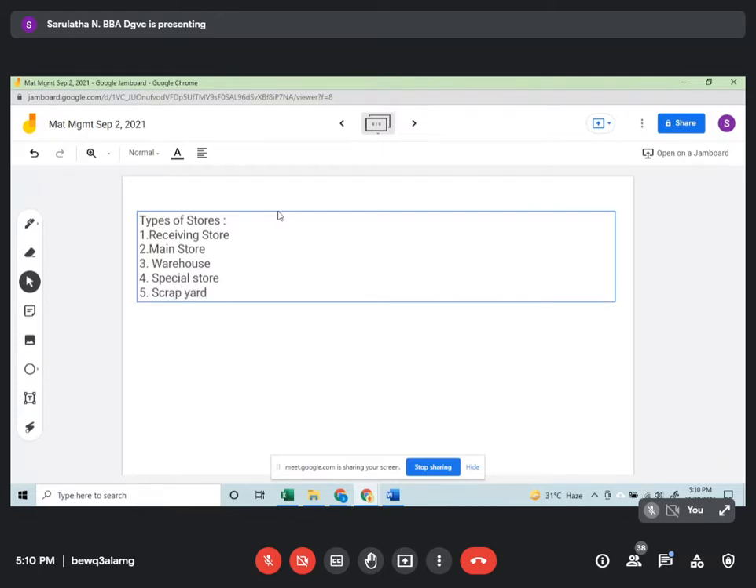Okay. So if you take the receiving store, anything that you are going to receive, you need to check on two aspects. Whenever you receive something, you need to check on the quality as well as the quantity. And in this receiving store you will have an inward store. Why do we have an inward store? Just for the incoming materials.